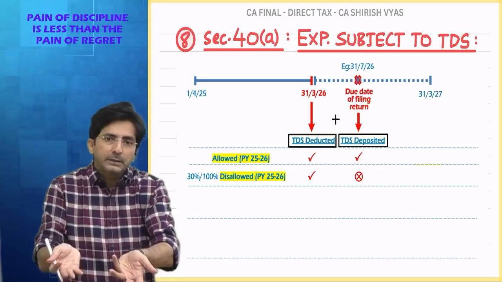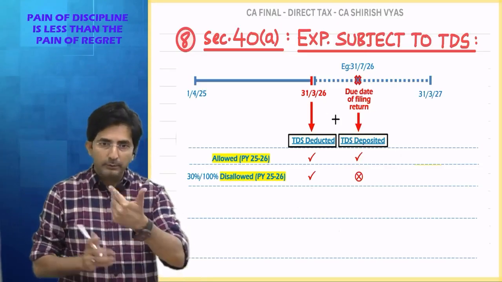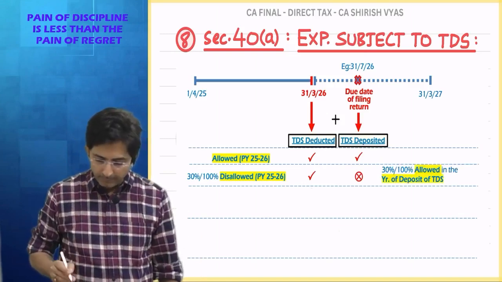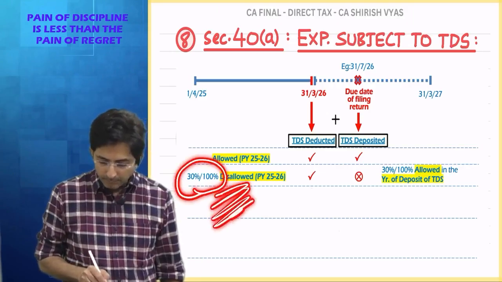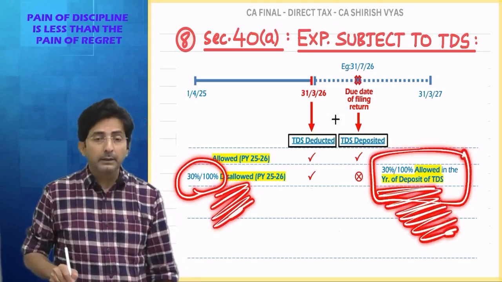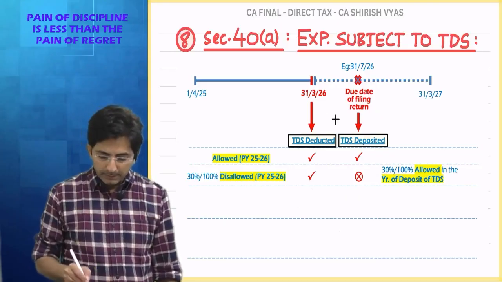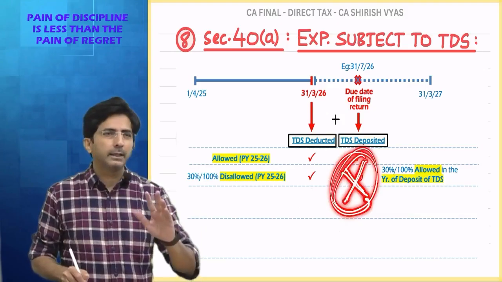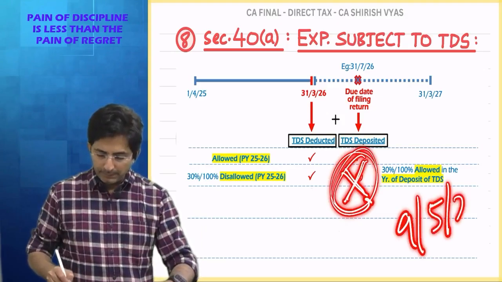So when you deposit in that financial year, this disallowed amount will become allowed. So see what I have written here. The 30%, 100% which is disallowed now will become allowed. But when? In the year of deposit of TDS. So say this TDS which I didn't deposit up to the due date, I deposited on say 9th May 27.